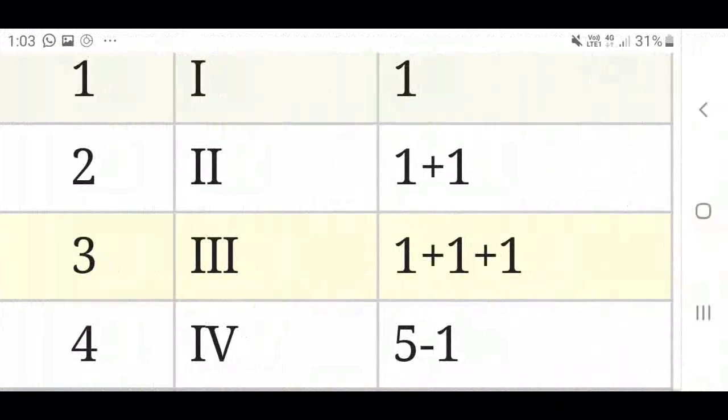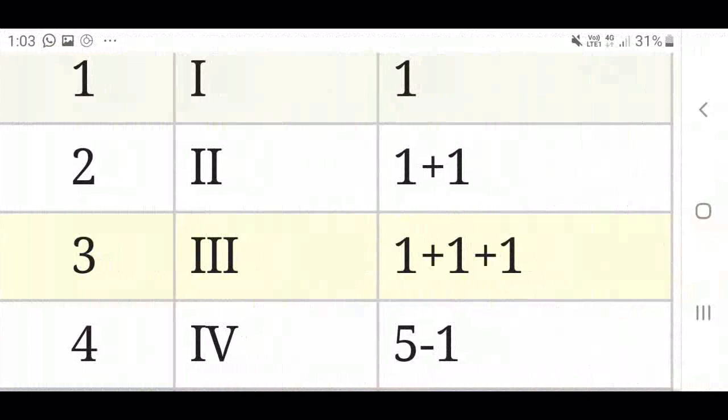1, 2, 3, 4. Understood? Second column is Roman numeral: I, II, III, and IV. So draw the columns in your notebook.